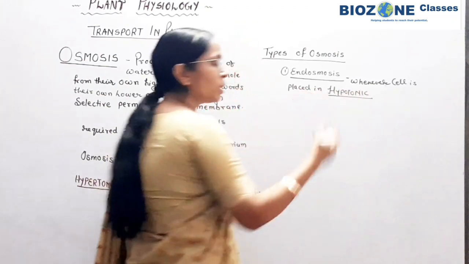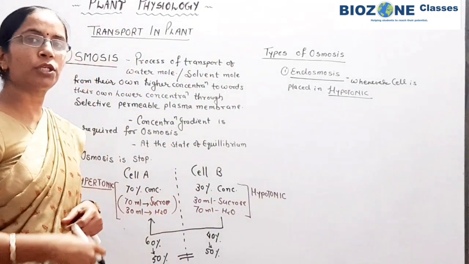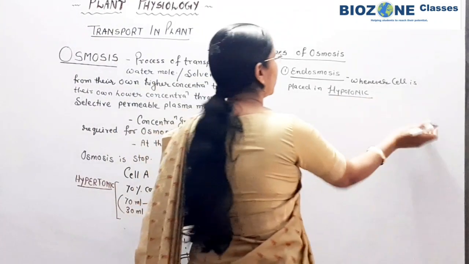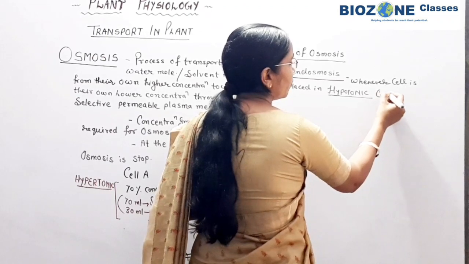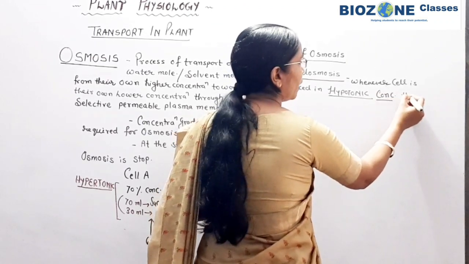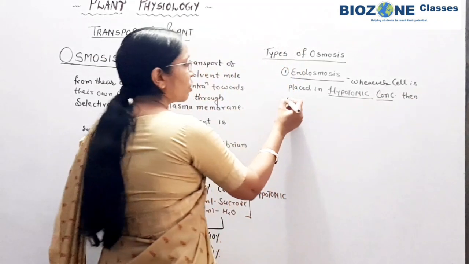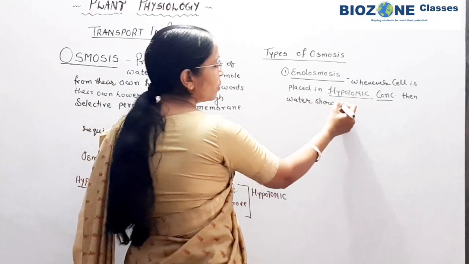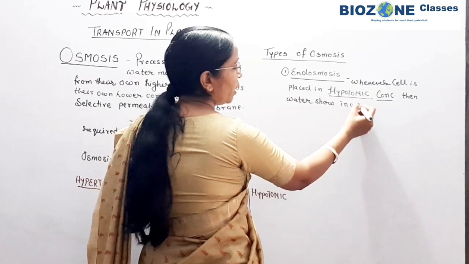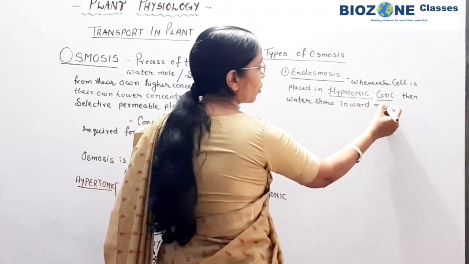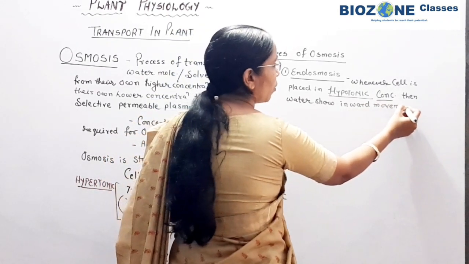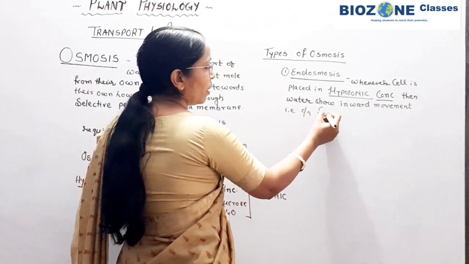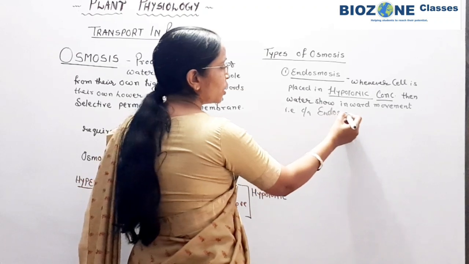Whenever a cell comes in contact with hypotonic concentration, or you place the cell in hypotonic concentration, then water shows inward movement, and this inward movement of the water molecules is called endosmosis. So this part you remember.